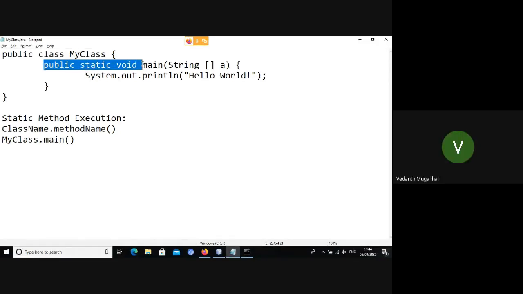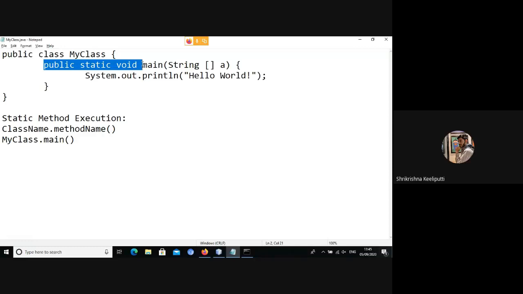Sir, in C language, the default will be public, no, sir? No, C doesn't have any visibility specifiers. C++ has them: public, private, protected. By default in C++ it will be private, and in Java by default everything will be private.